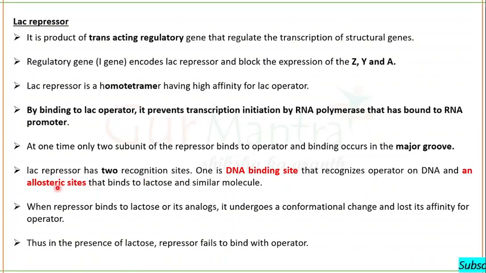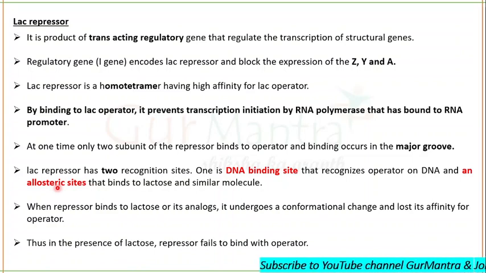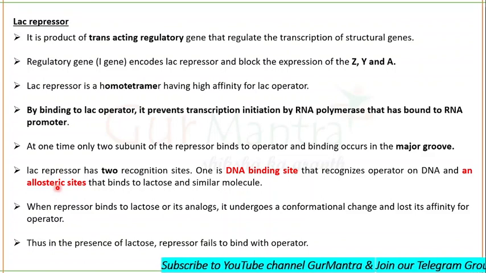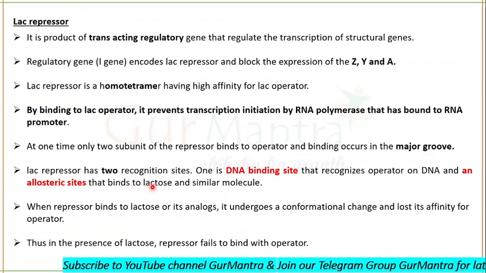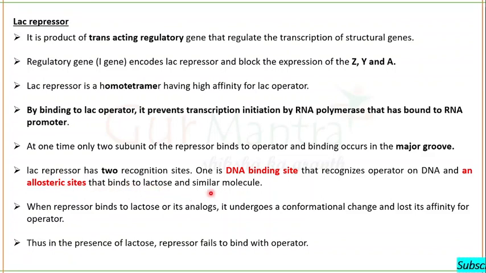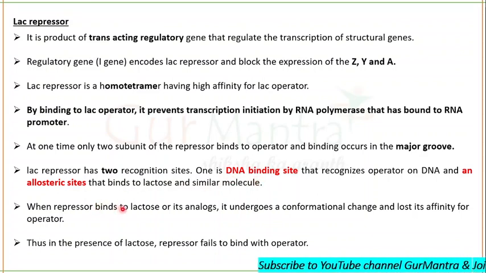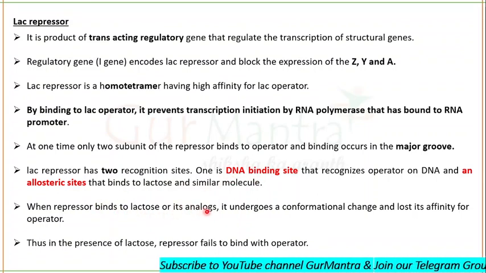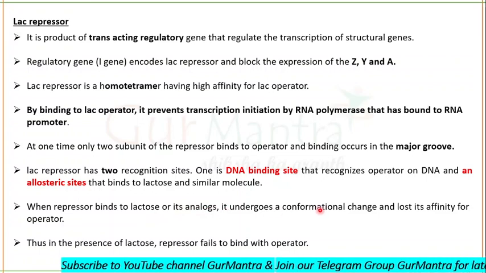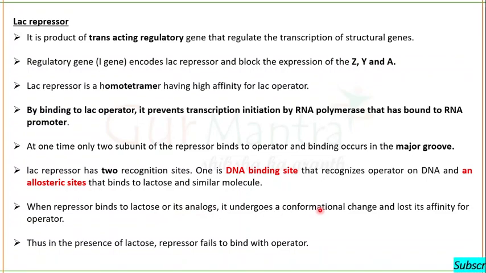You know what an allosteric site is: a site other than the active site. So the allosteric site can bind to lactose and its analogs. When the repressor binds to lactose or its analogs, it undergoes a conformational change and loses all its affinity for the operator.